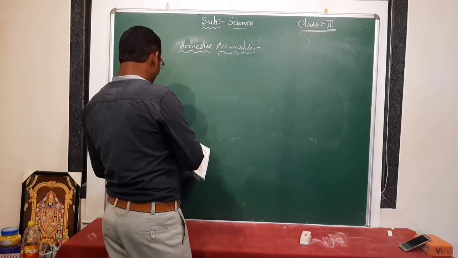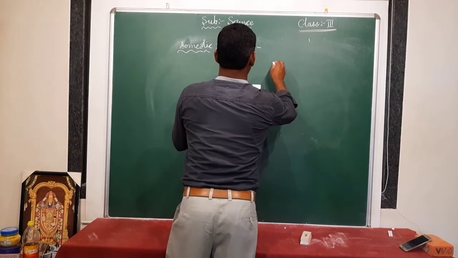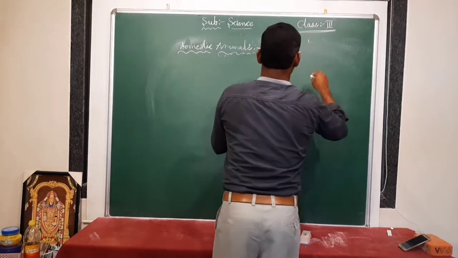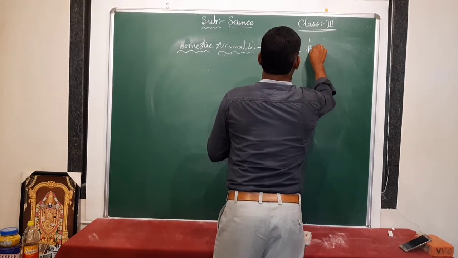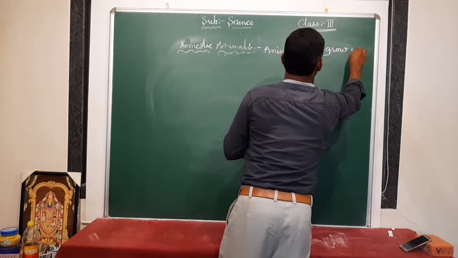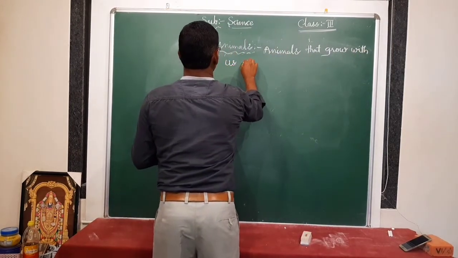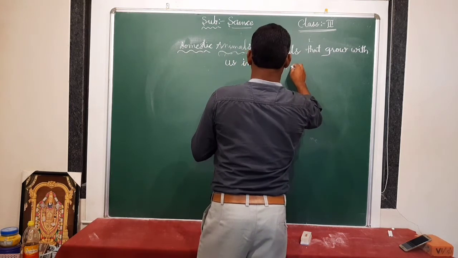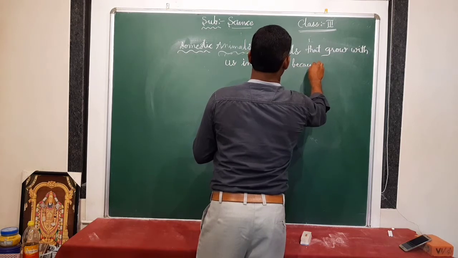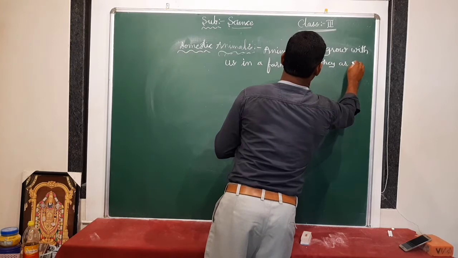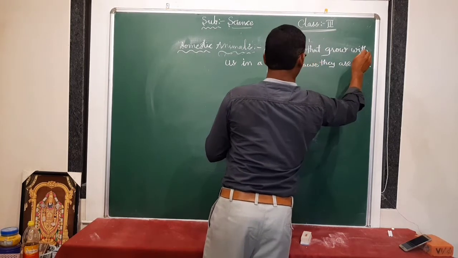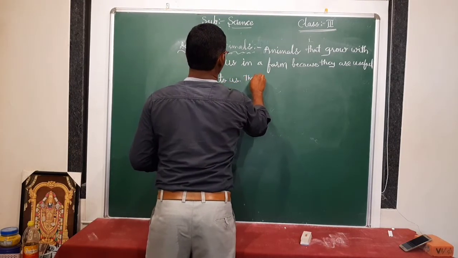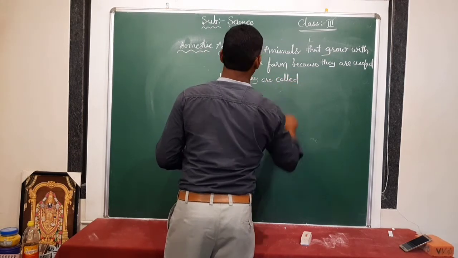Domestic animals means they live with us in our homes. Animals that live and grow with us in a farm, because they are useful to us, are called domestic animals.